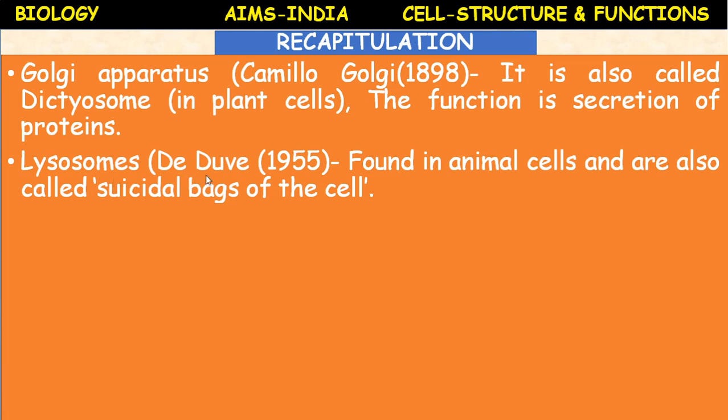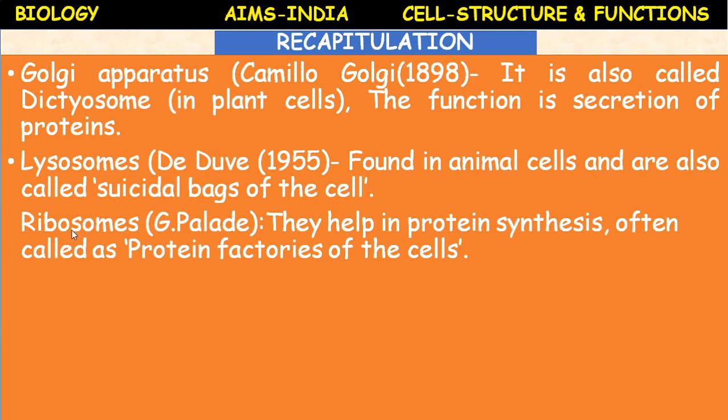Lysosomes. D. Dewey in 1955 discovered these structures. They are fluid filled bag like structures found in animal cells only and are also called suicidal bags of the cell. Ribosomes. Palade discovered the ribosomes. Ribosomes help in protein synthesis. They are often called protein factories of the cells.